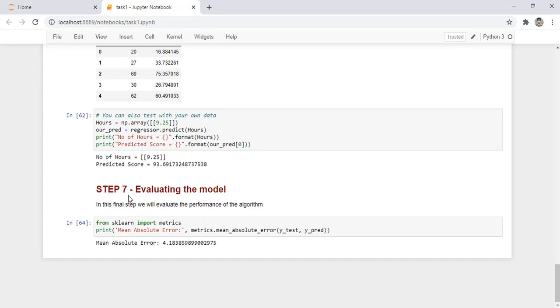In the next and last step, step 7, evaluating the model. In this final step we will evaluate the performance of the algorithm by the mean absolute error. We have calculated the mean absolute error of our algorithm.